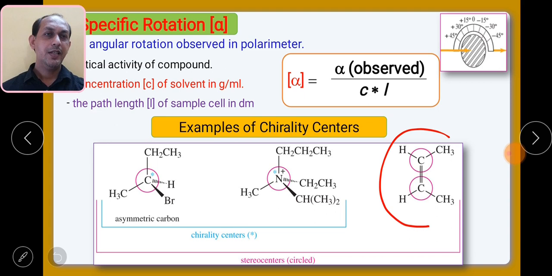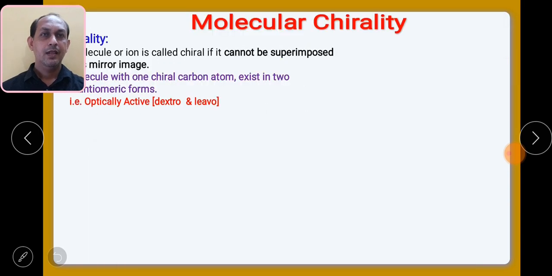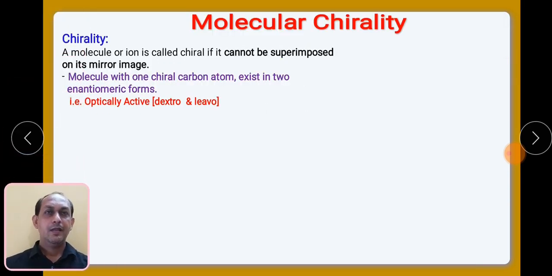Then in case of the cis and trans isomers, just like 2-butene, they also have chiral centers, remember, as they are being shown with the circles. Then let us see the term molecular chirality. This is the basic thing we have seen till now, but with this particular chapter we have the first topic, that is molecular chirality.